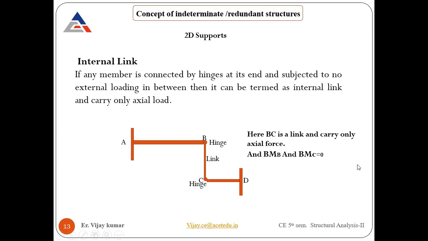So the answer given by Abhinandan was the right one. If you make a roller here instead of a fixed support, then due to the inclined force we have two components, one vertical and the other horizontal. The vertical component will be restricted by the support reaction at the hinge at point B, but the roller is not going to restrict the horizontal movement, so movement is allowed. Similarly in this case also, here we have a hinge support.